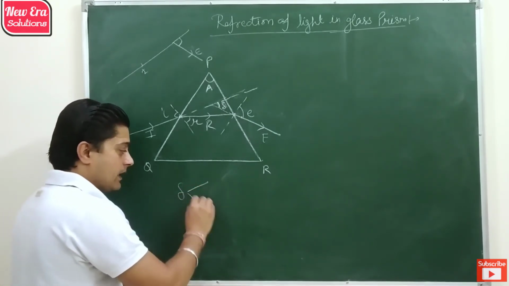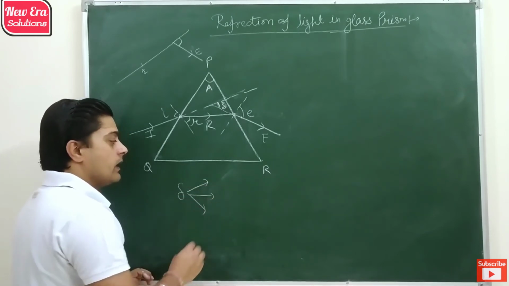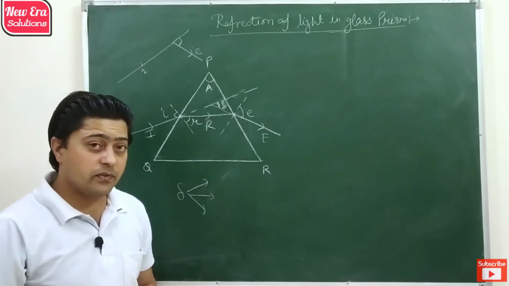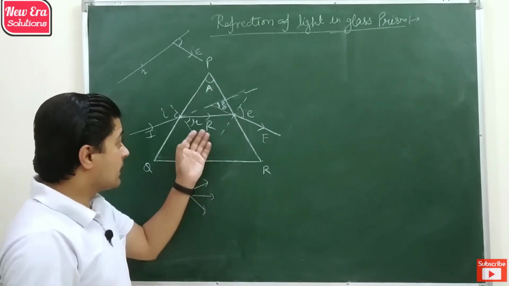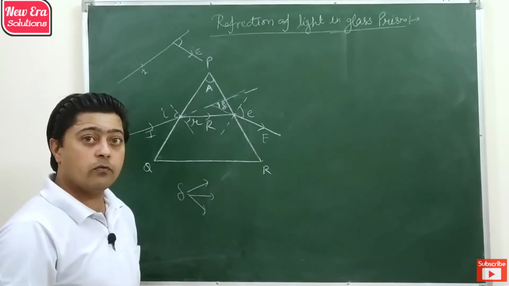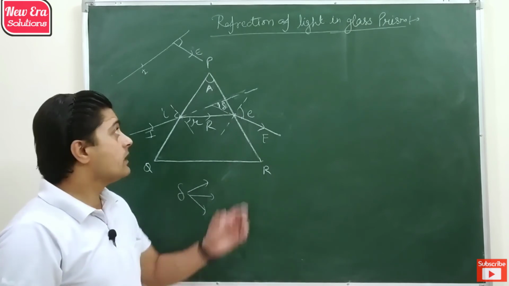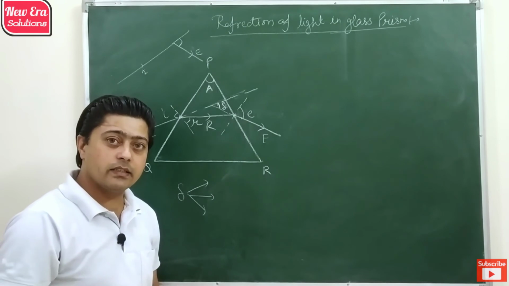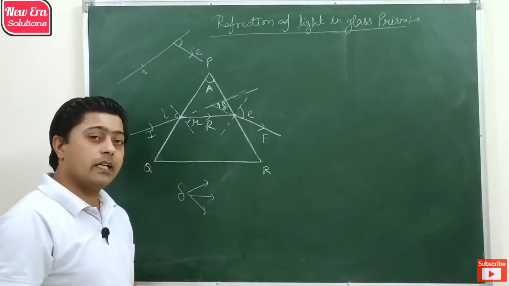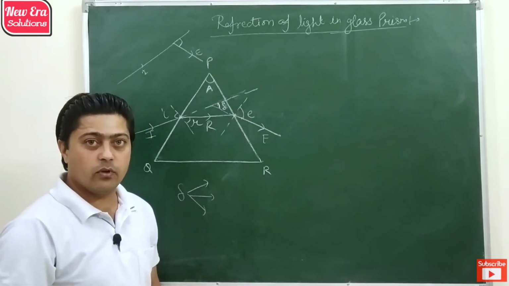This angle of deviation depends on various factors like the nature of light, the refractive index of glass prism, and the angle of prism. So in various cases the deflection of light is different for glass prism.